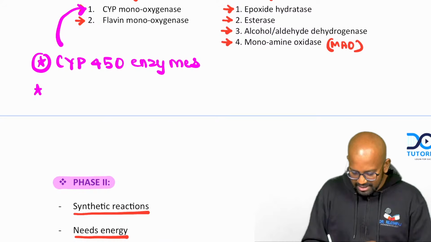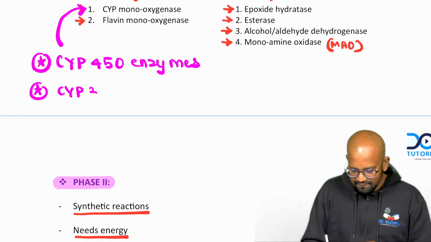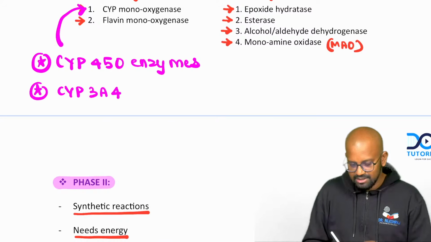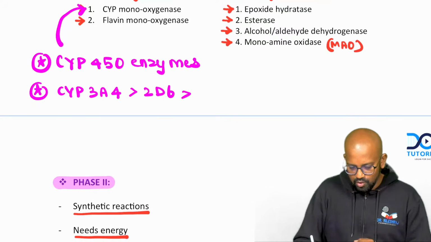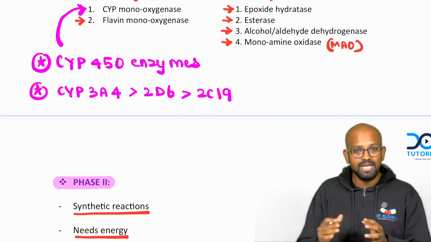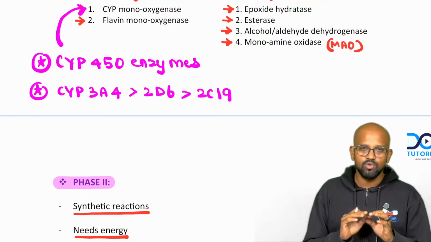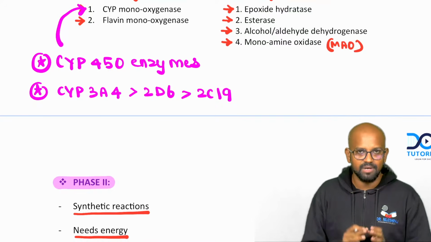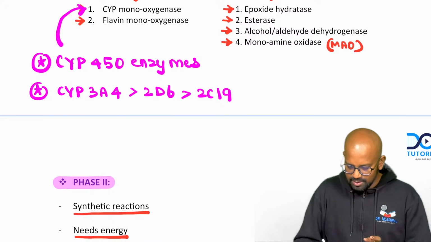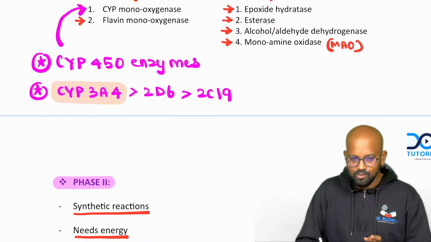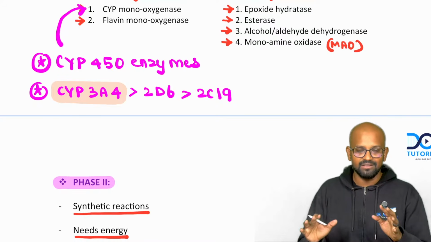The most common enzyme is CYP 3A4, followed by CYP 2D6, followed by CYP 2C19. These are the 3 most common enzymes with which more than 50% of the drugs get metabolized. You just need to remember at least this about CYP 3A4, which is the most common subtype out of all the other enzymes.